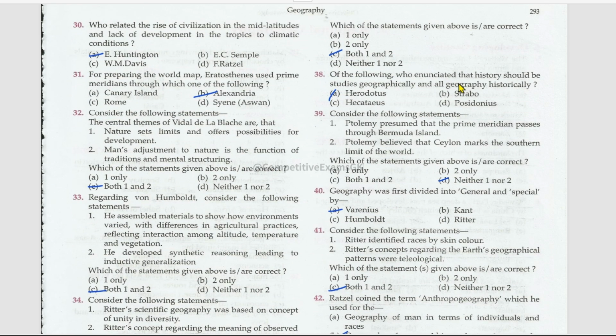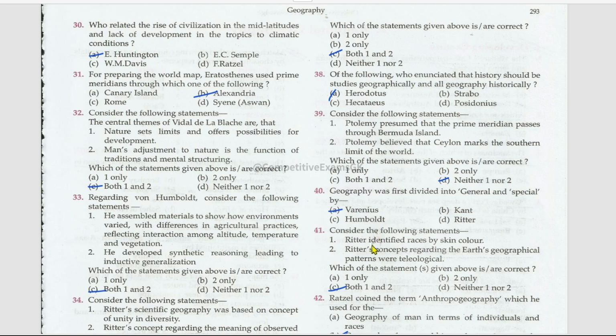Of the following, who enunciated that history should be studied geographically and geography historically? Herodotus. Consider the following statements. Which of these two are correct? Ptolemy presumed that the prime meridian passes through Bermuda Island. No. Ptolemy believed that Ceylon marks the southern limit of the world. No. False. Both the statements are false. Geography was first divided into general and special by Varenius.